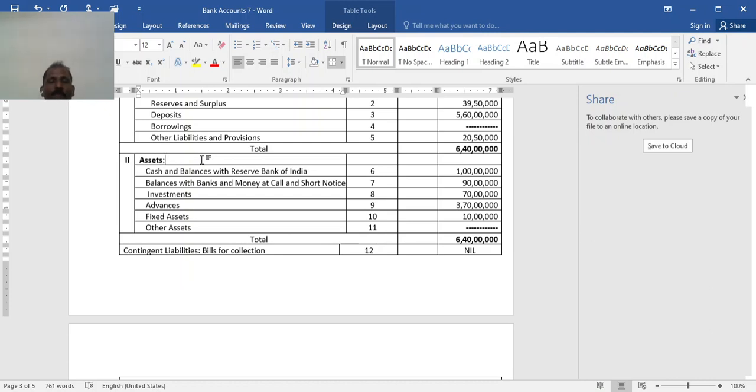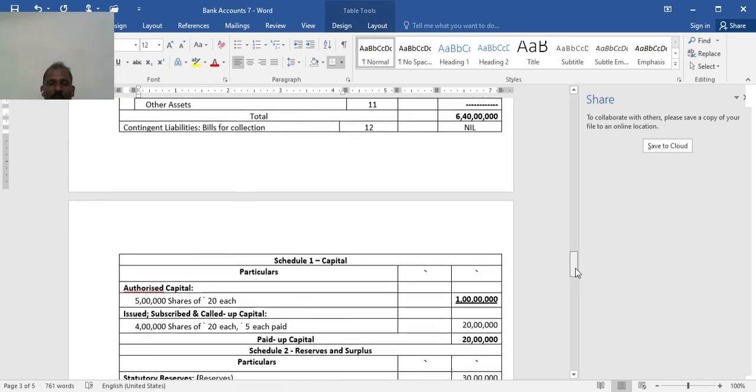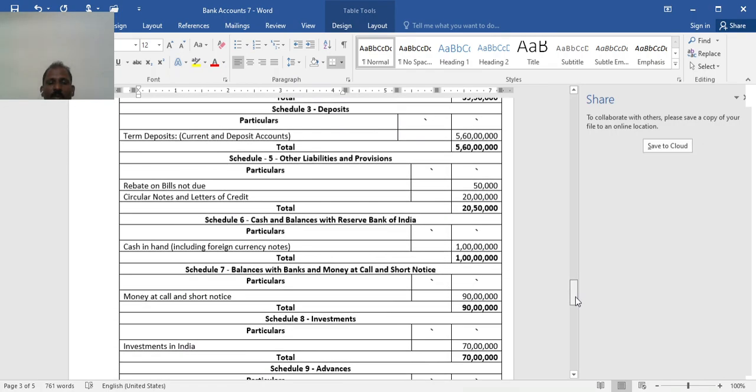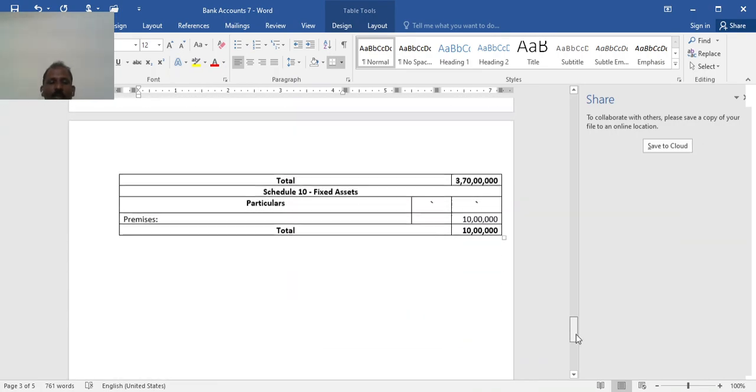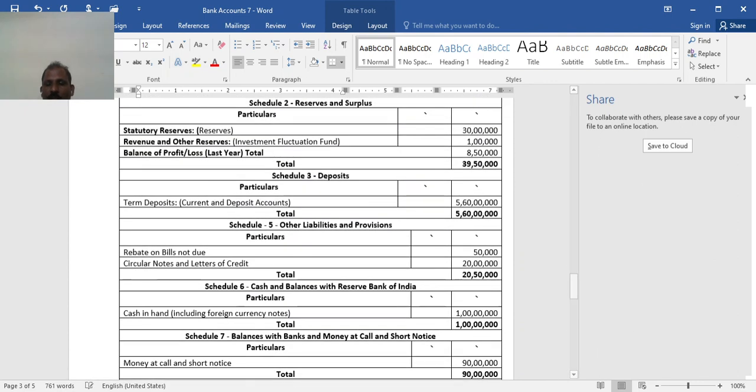Advances 3 crore 70 lakh. Fixed assets 10 lakh and other assets nil. Here also 6 crore 40 lakh total, and contingent liabilities is nil in this case. So this is about the balance sheet. Again, this sort of problem will be asked in the 12 marks category. This is all about this session. Thank you.